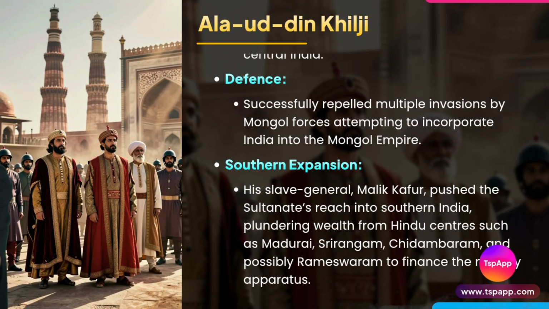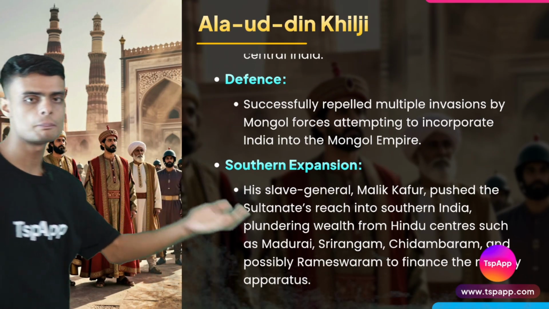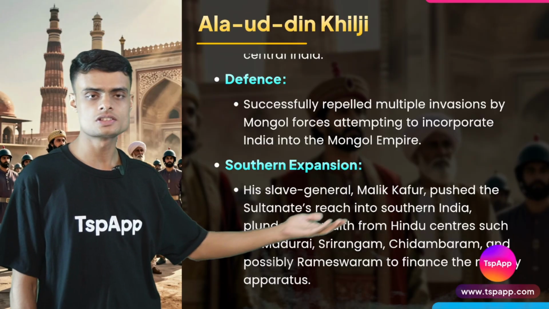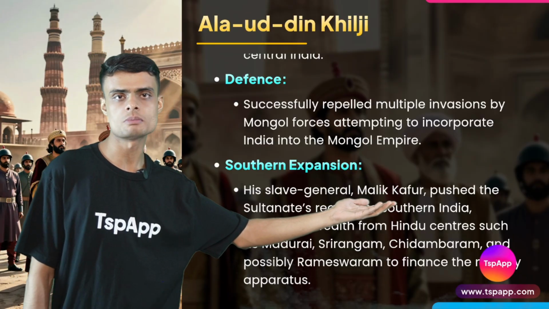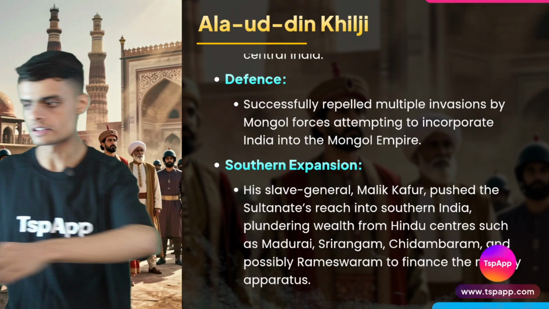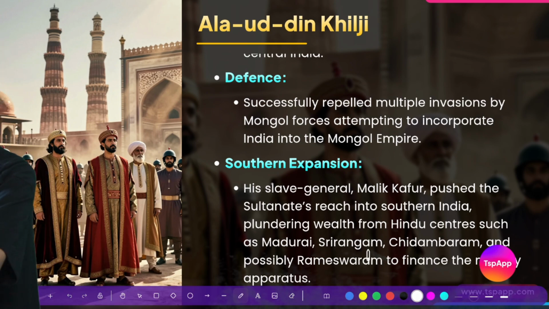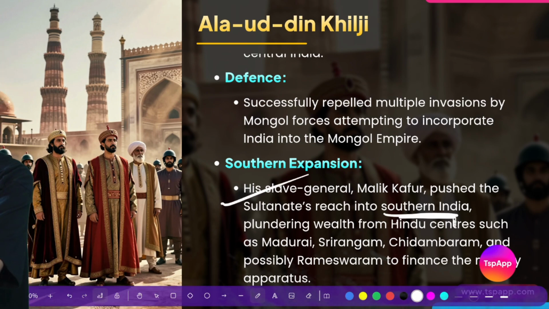He was also the one person who would expand the empire to southern India. His slave general Malik Kafur was famous because he was so skilled that he helped the ruler to expand to South India.